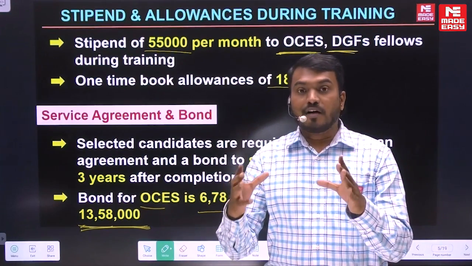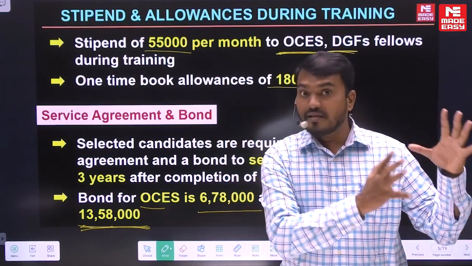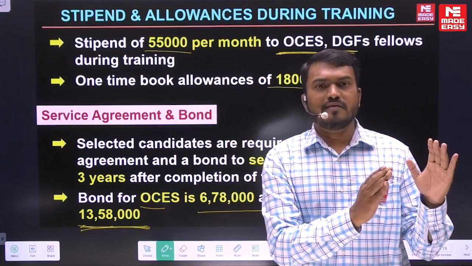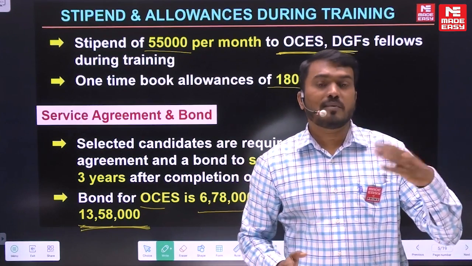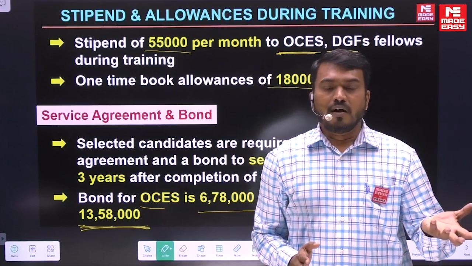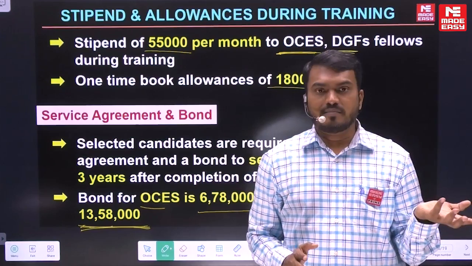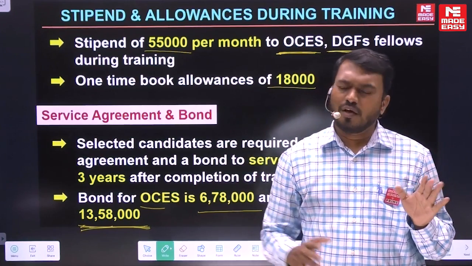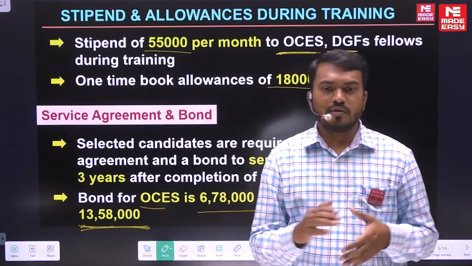If you are placed after IIT MTech in these kinds of companies, your starting salary will be around 15 to 20 lakhs. If you have more potential, some companies give 30 plus also. Goldman Sachs will give you 30 lakhs per annum, sometimes more than 30 lakhs. There are so many companies, and many details are available on Google, so I don't need to discuss that.